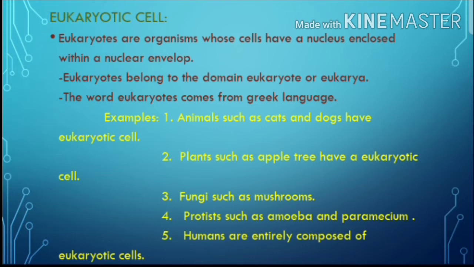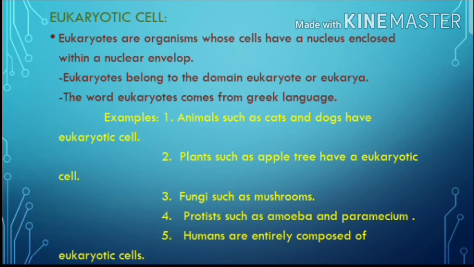The word eukaryotes comes from the Greek language, and prokaryotes also comes from the Greek language.